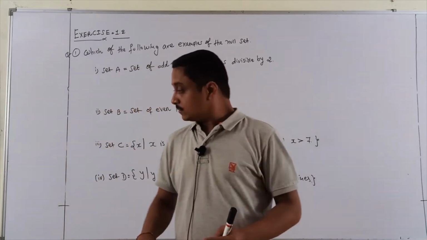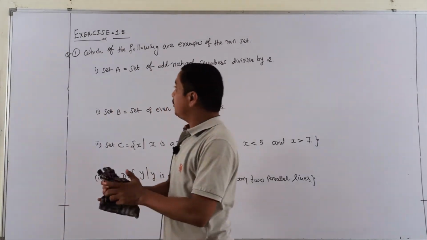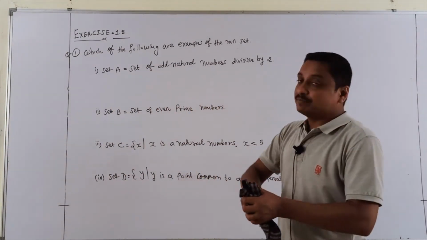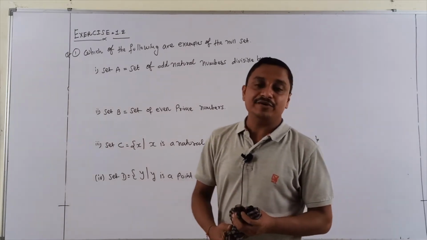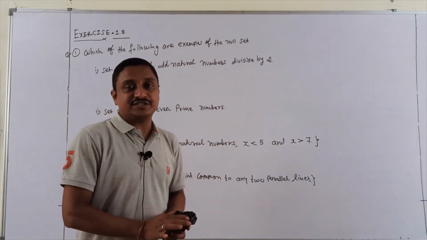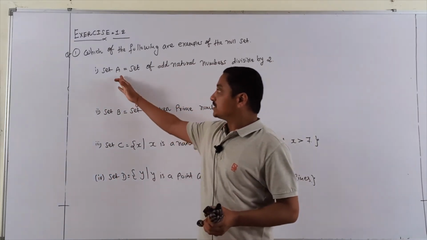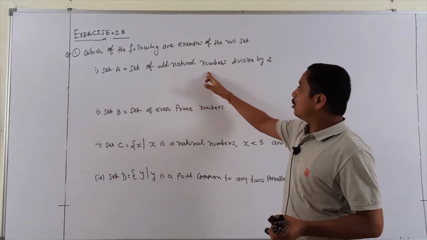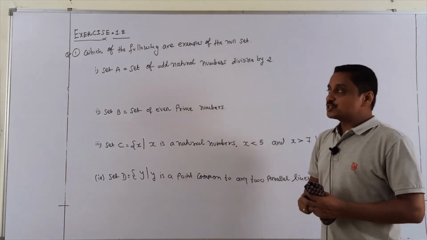Now students, I am going to exercise 1.2. The question is: identify which of the following examples are null sets. Students, a null set means a set having no elements. Look at the first question, set A: set of odd natural numbers divisible by 2.